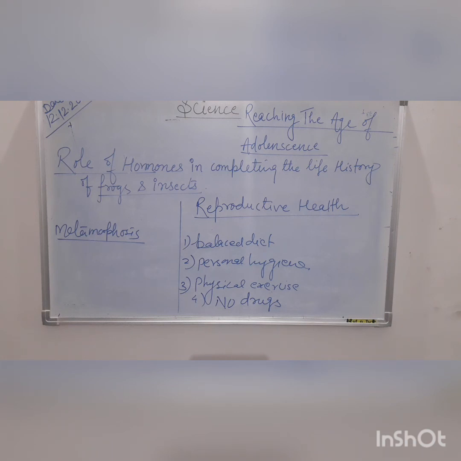Number one, AIDS can pass from an infected person to a healthy person by sharing of syringes used for injecting drugs. Point number two, AIDS can be transmitted to a healthy person through sexual contact with a person who is infected with HIV. AIDS can be transmitted to an infant or a small baby from the infected mother through her milk. AIDS is mainly a sexually transmitted disease.